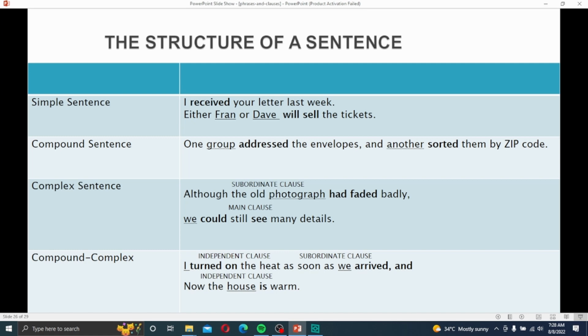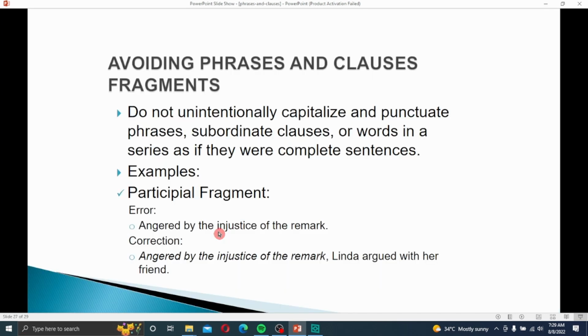So in this way you can construct all types of sentences, and if you are familiar with the clauses, you will become the master of writing sentences, and if you write sentences well, you will become a master of the sentence.